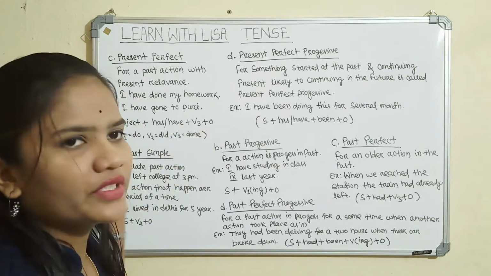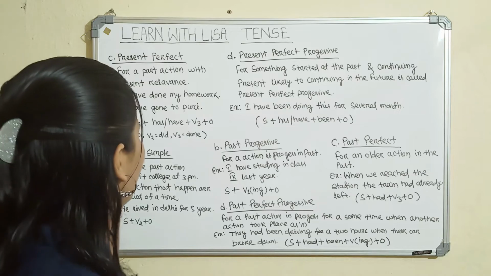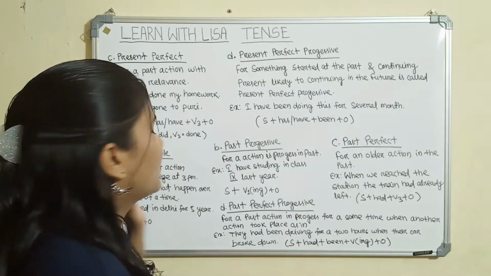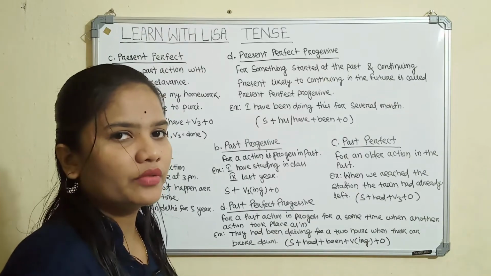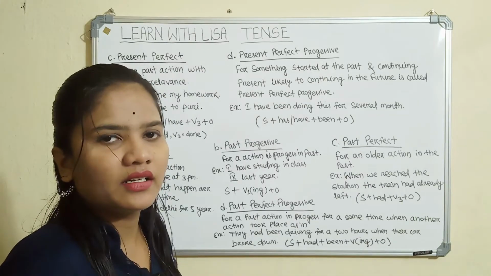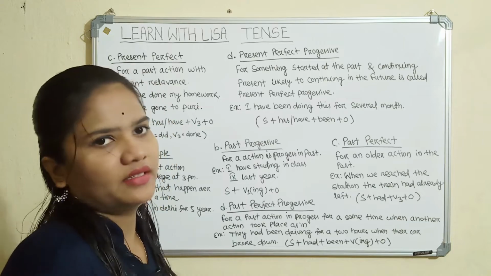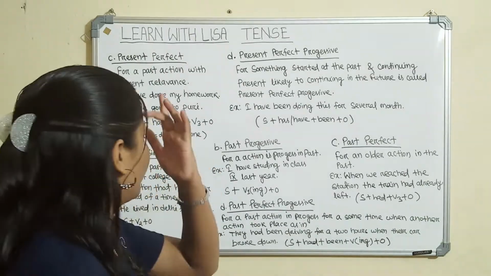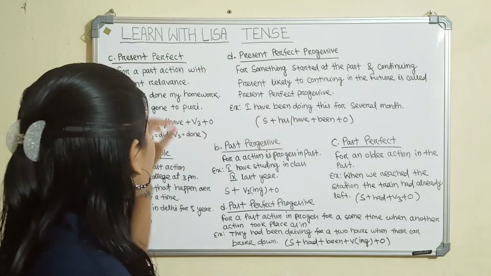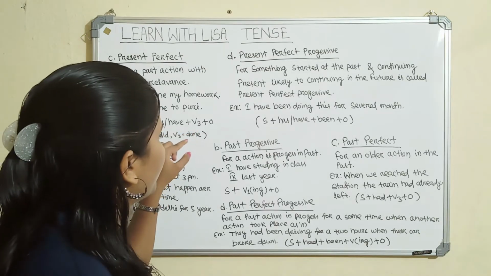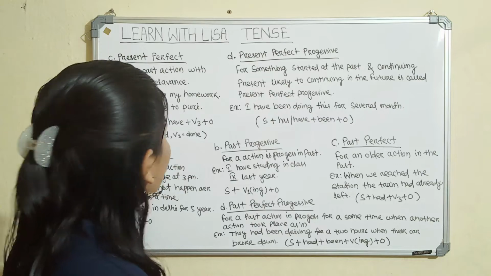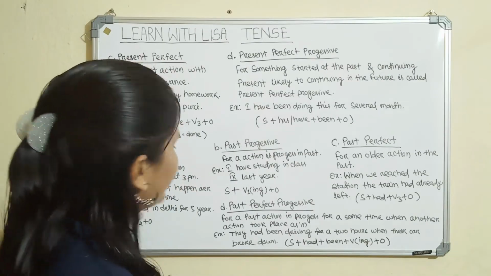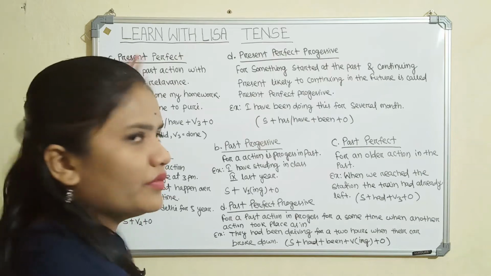The form of the present perfect tense is subject plus has or have plus the verb's third form. Let's discuss the third form. Do, did, done. Do is the verb, did is the second form of the verb, and done is the third form of the verb. So in this case, the third form, like done, is used. That is, I have gone to Puri. Gone is the third form. It is all about present perfect tense.